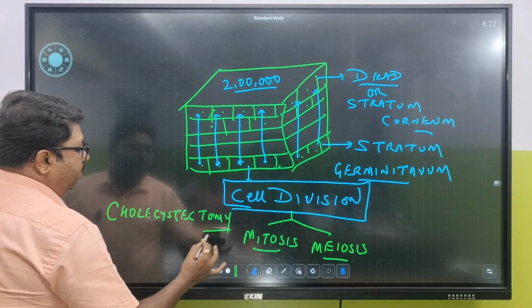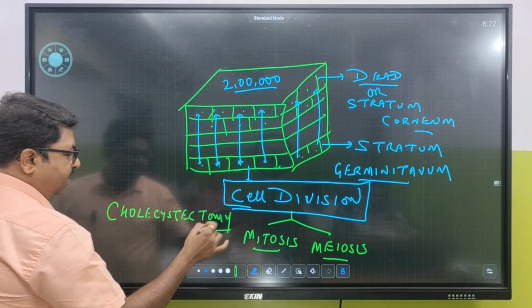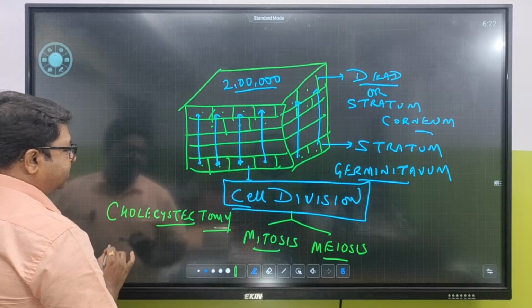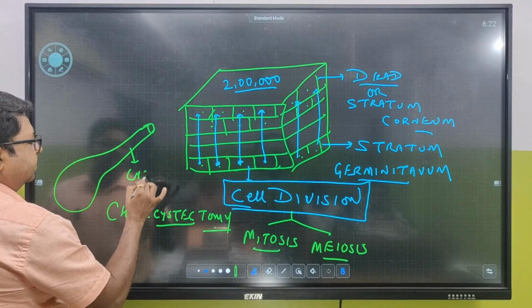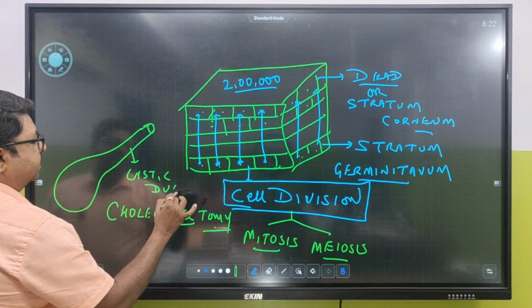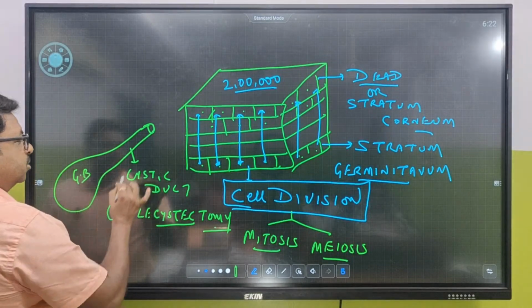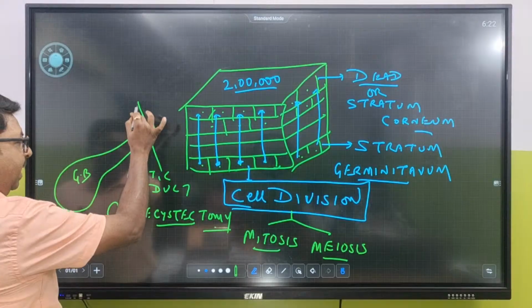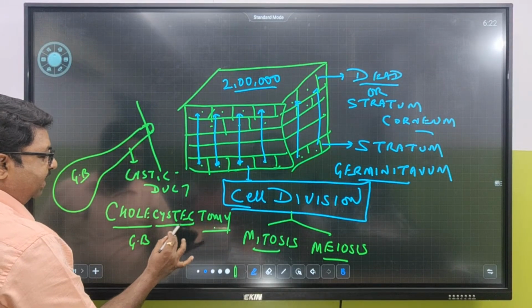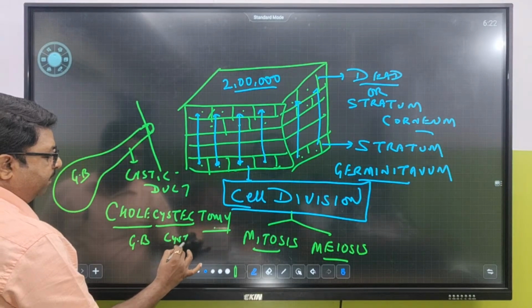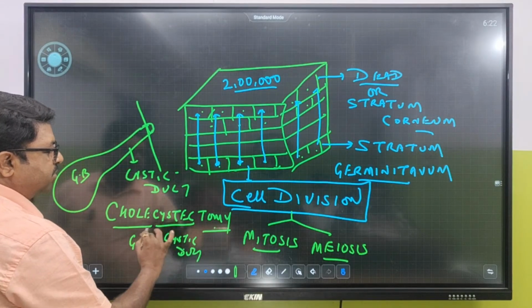Cholecystectomy. Ectomy means, you know, vasectomy you have studied. Ectomy means removal. Cystic means cystic duct. If this is the gallbladder, this duct is called cystic duct. And this is gallbladder. So removal of the whole gallbladder along with the cystic duct is called cholecystectomy. Chole means gallbladder.